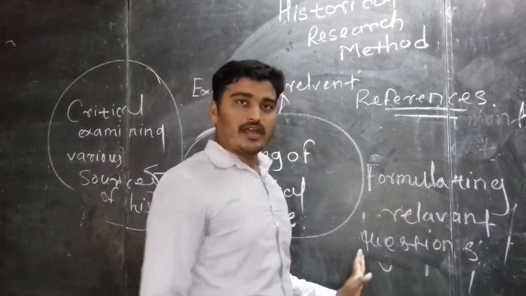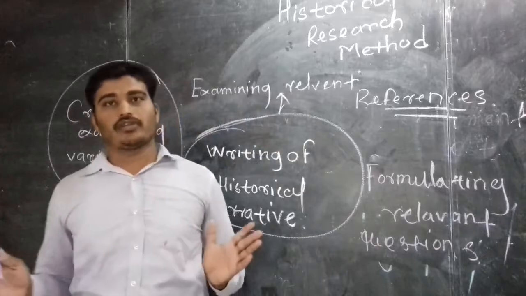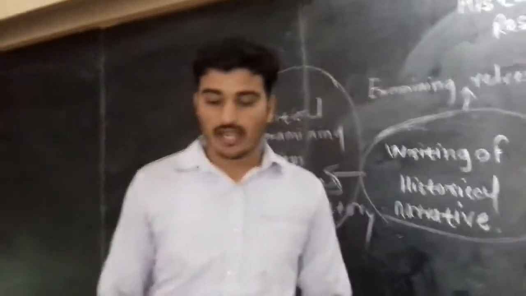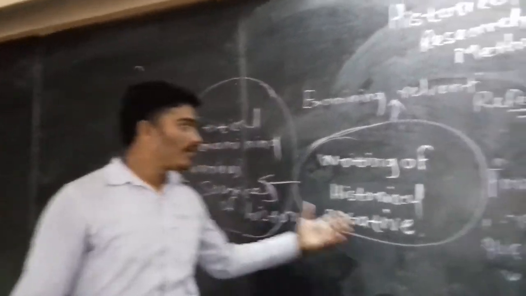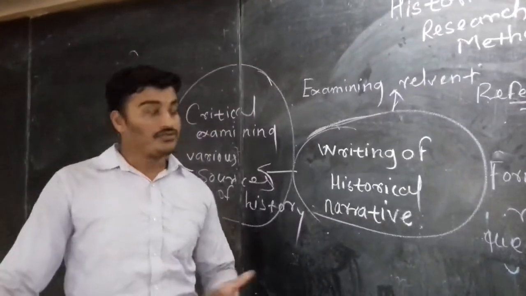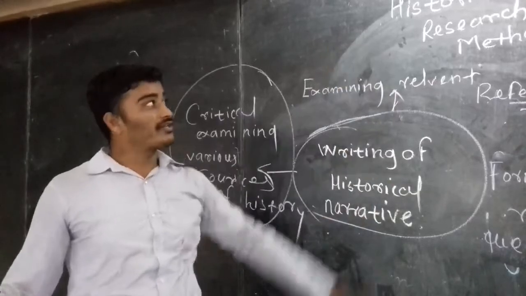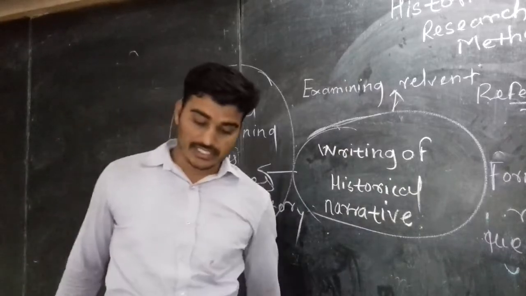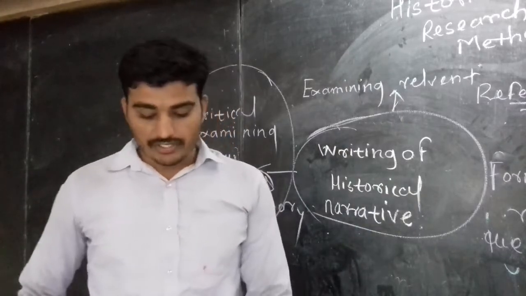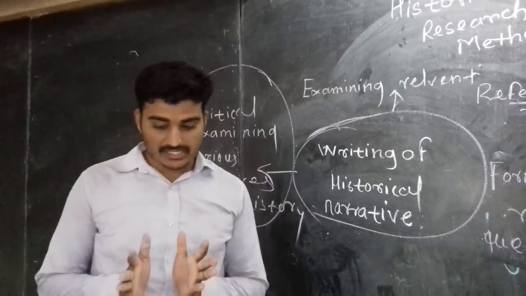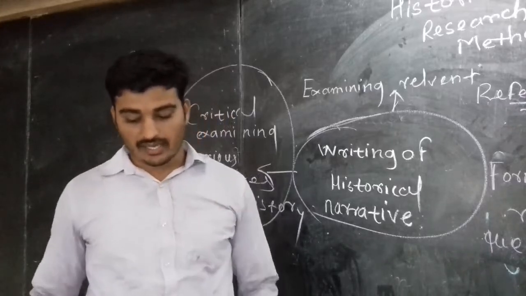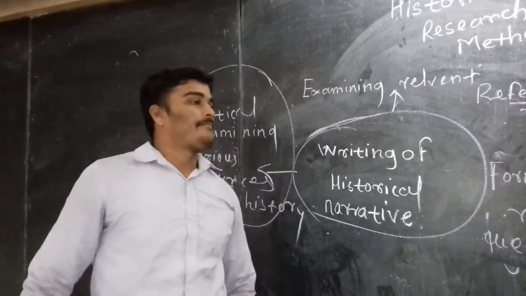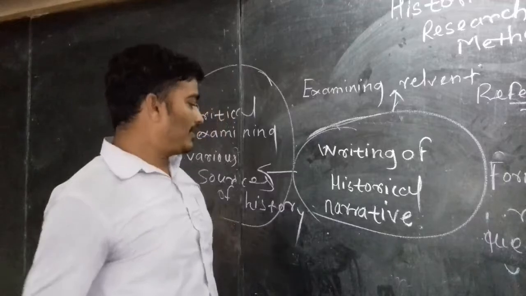These questions should be formed on the basis of available historical information, and then those questions are applicable for writing of historical information using the source, using the historical research method, means historiography. So the next point we are going to see is collecting historical information, highlighting the process that led to the historical transitions, carrying out comparative analysis. Mainly important point, comparative analysis.